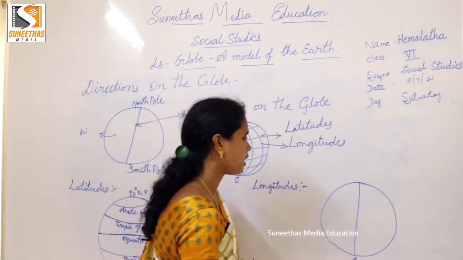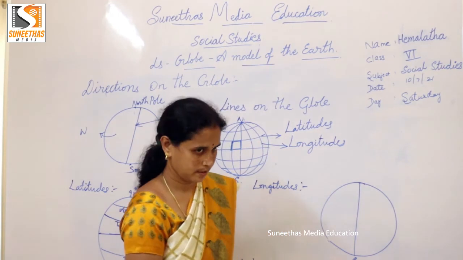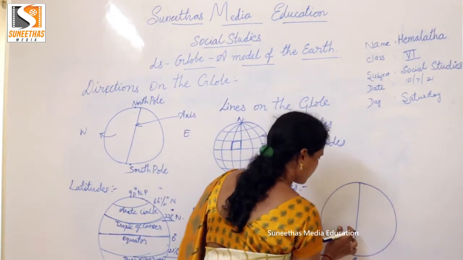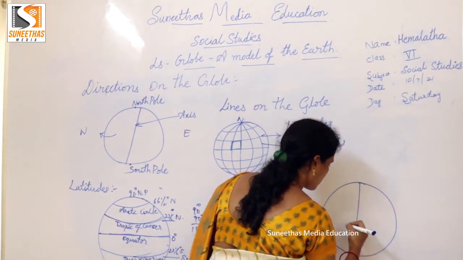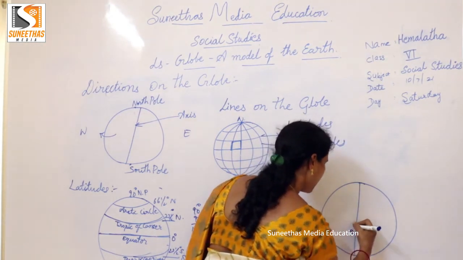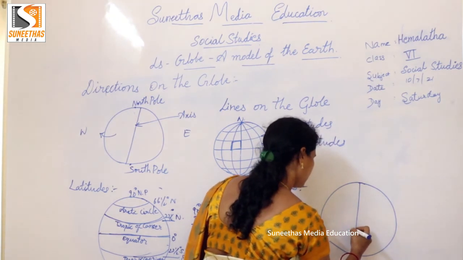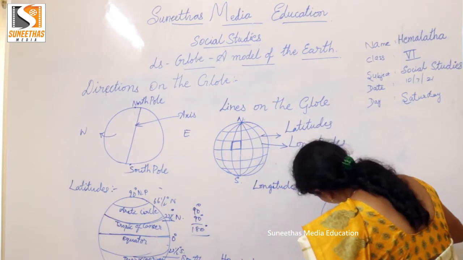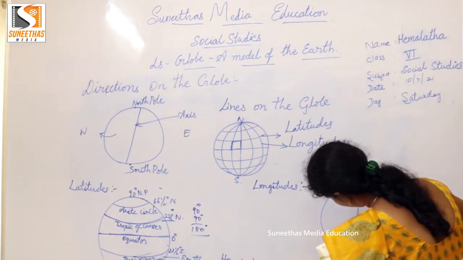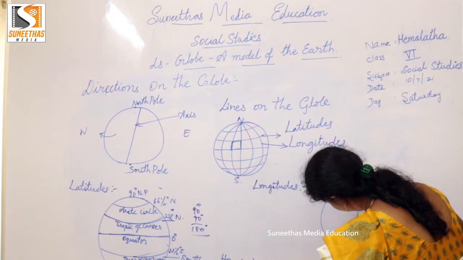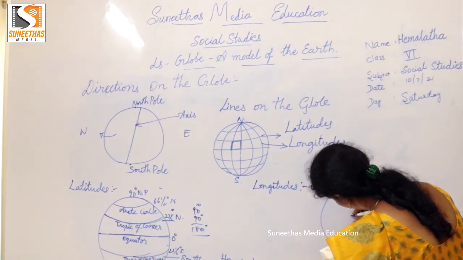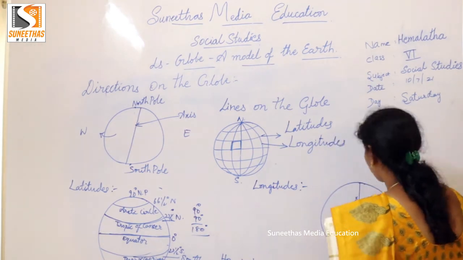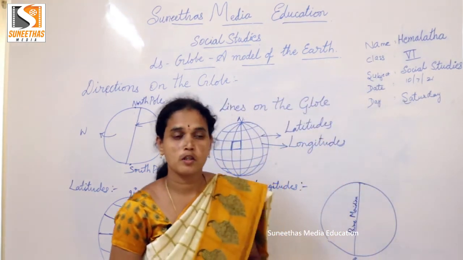It is also called the prime meridian, or the Greenwich line.